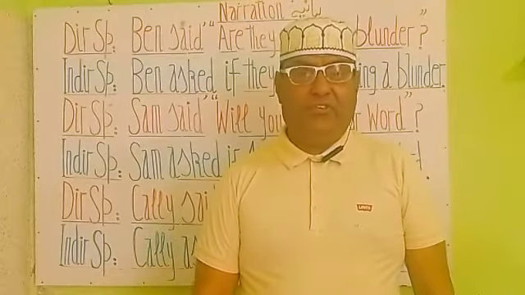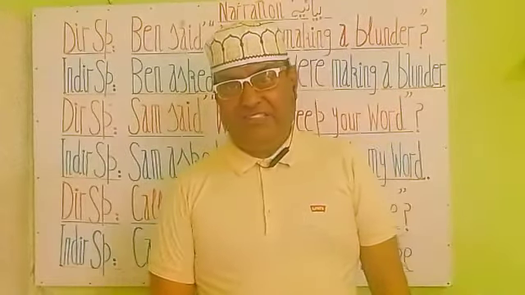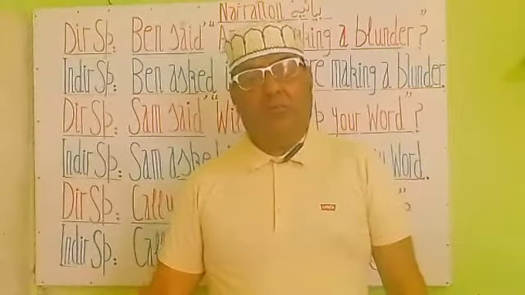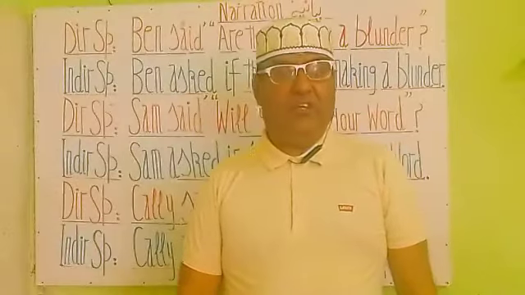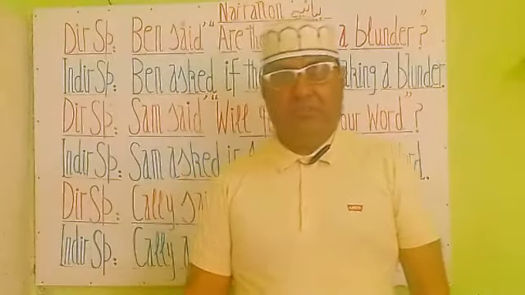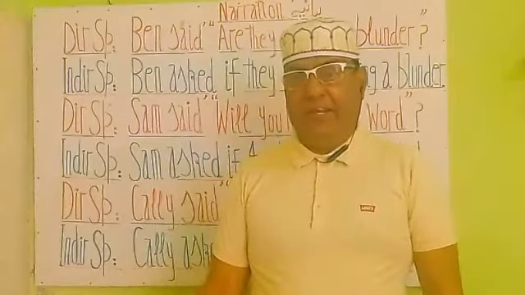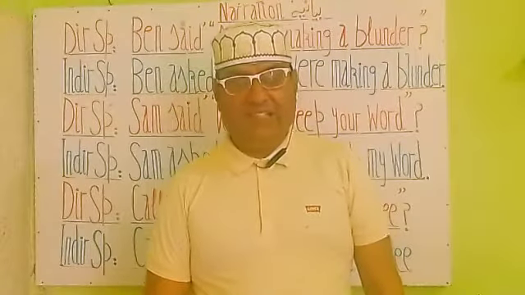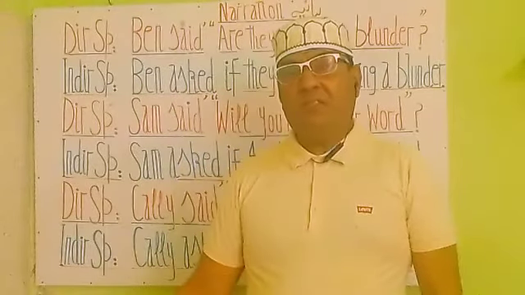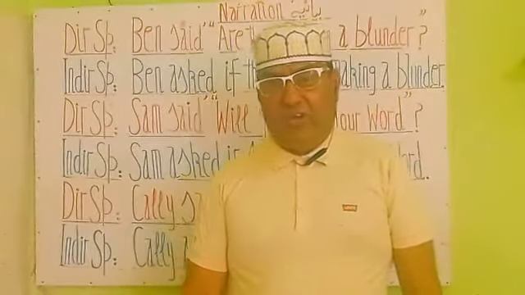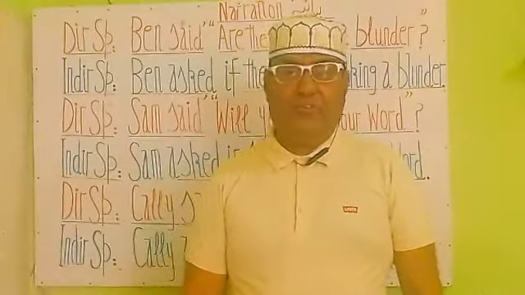The first part is direct speech, which is between two or more persons, nouns, or groups. And the second part, indirect speech, is the saying of other bodies about the first group.